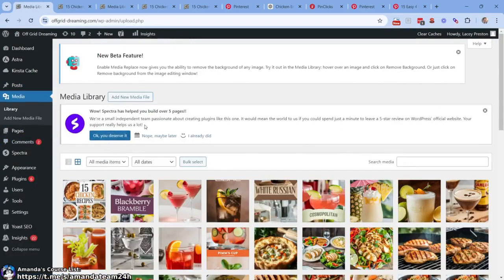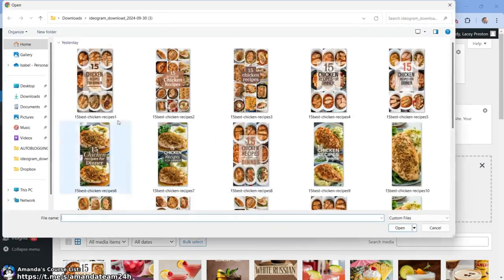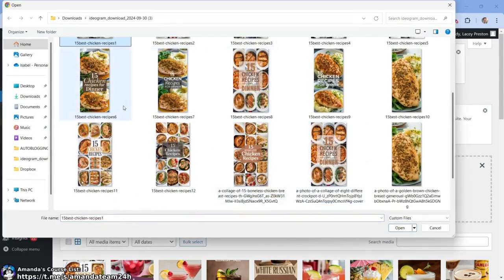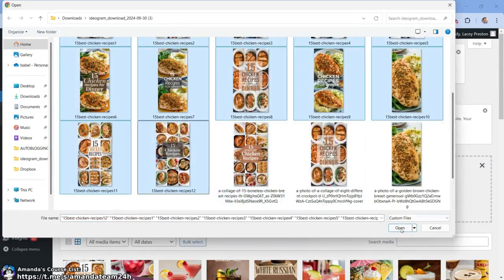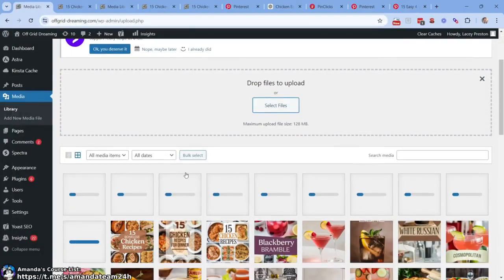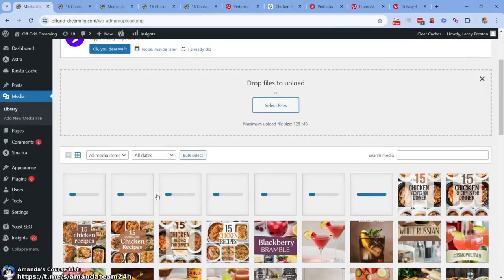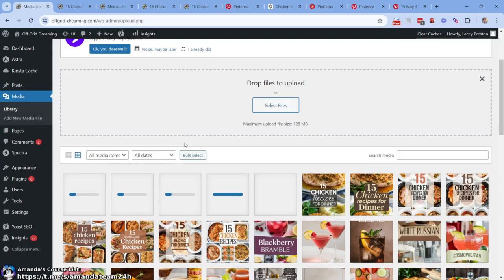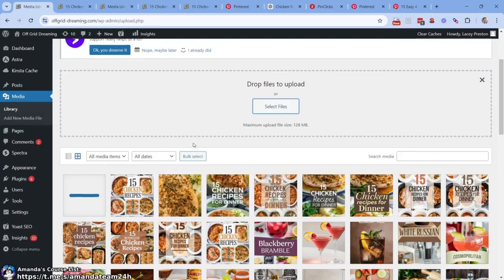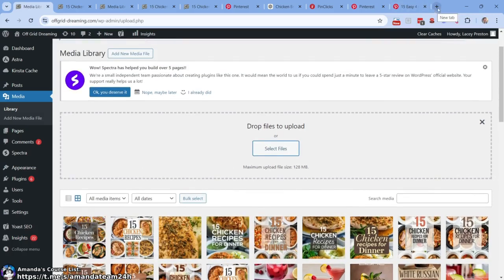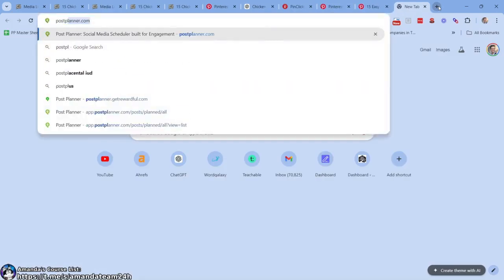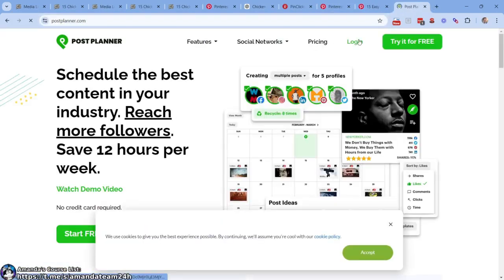Let's come to add media. Let's come here. We're going to add media to the website. Basically, we're going to drop all 12 of those in so we have them. They're there. Done deal. So next step is to use Post Planner. So if we come over to Post Planner, let's see if we can get this working. Post Planner. Let's log in.